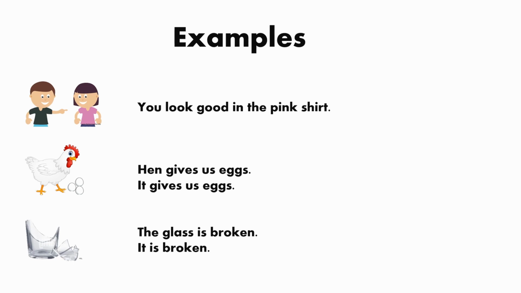Next picture. The glass is broken. What is the noun? Glass. And what do we use? It is a thing. What do we use? It. It is broken. Well done.